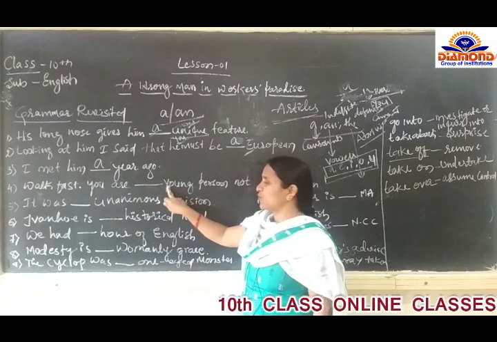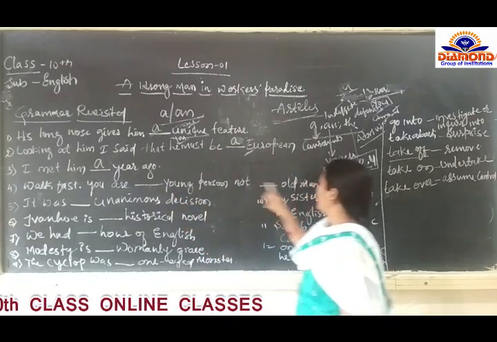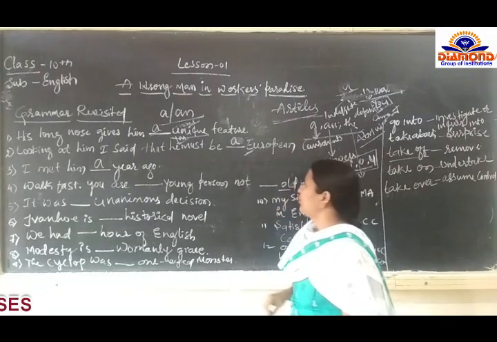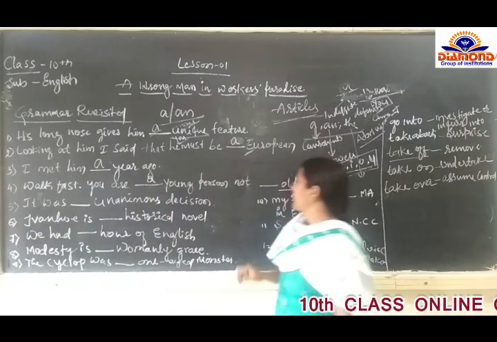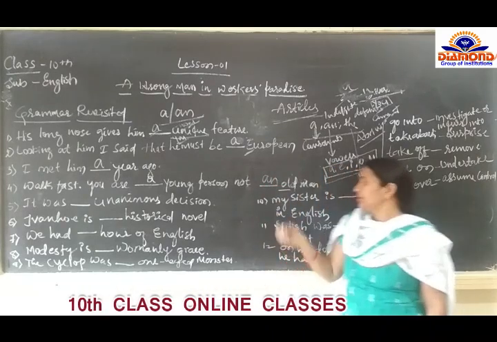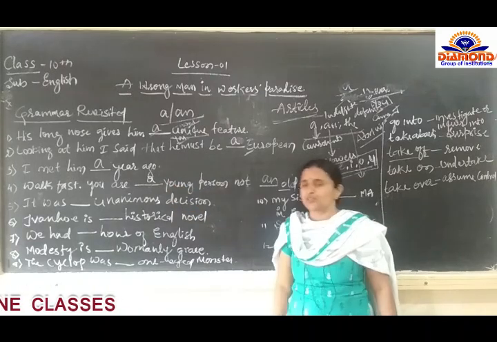Young person means, Y is a vowel or consonant? It's a consonant. Then not old person. Old means O is a vowel. Here we have to use: you are a young person, not an old person, because O is a vowel and Y is a consonant.